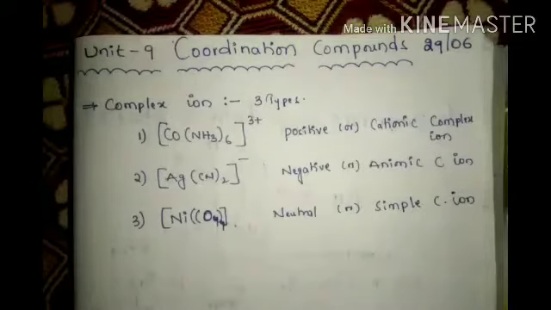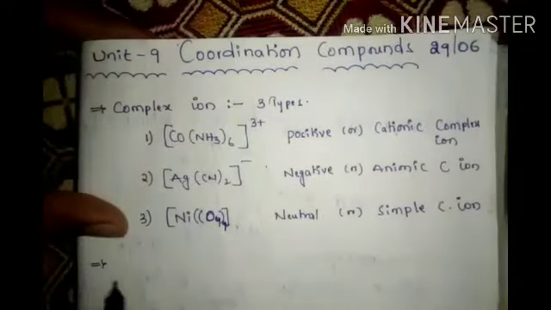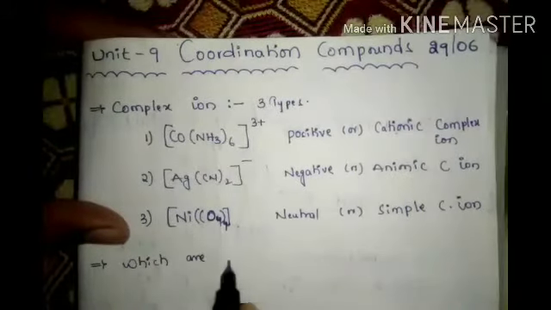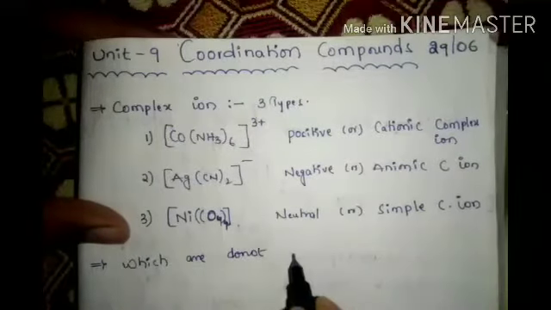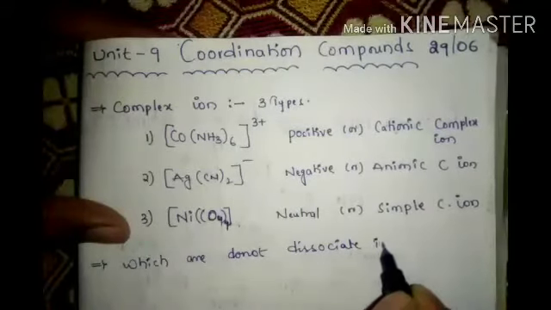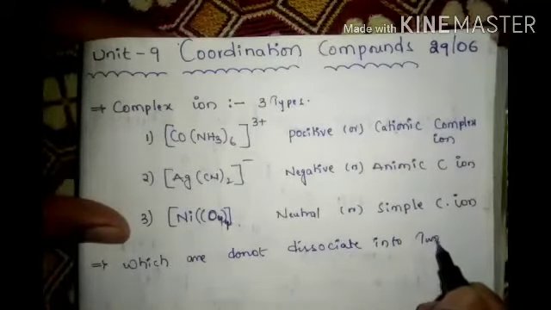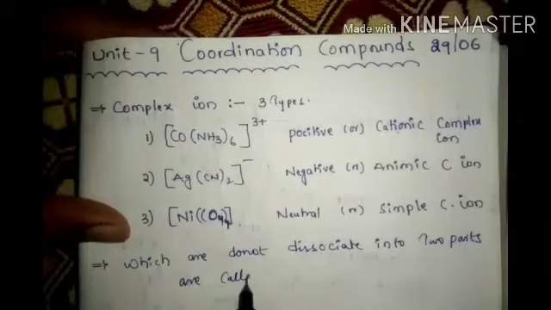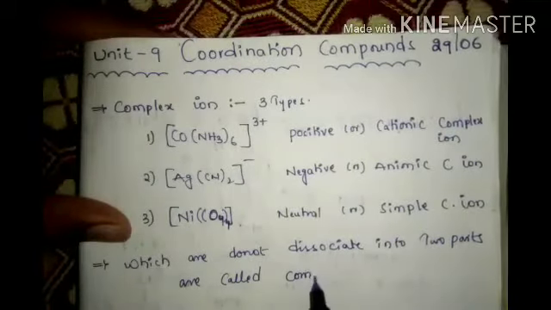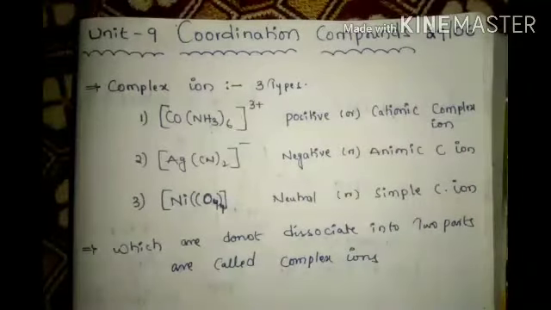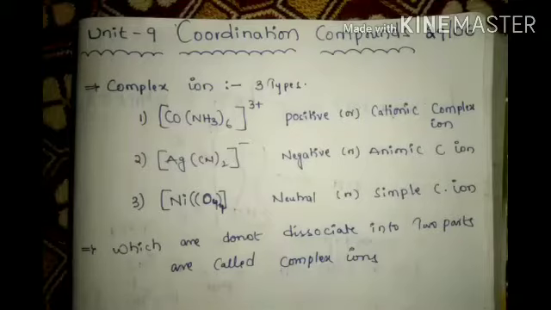Why are we telling these are complex ions? The main definition is: which do not dissociate into two parts are called complex ions. This is the definition. Which almost doesn't dissociate.